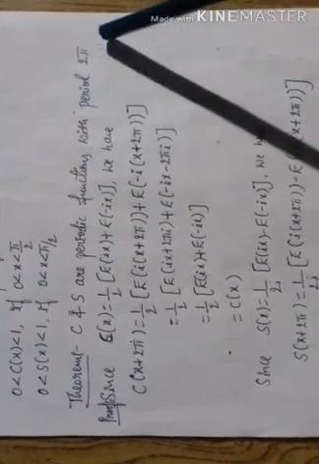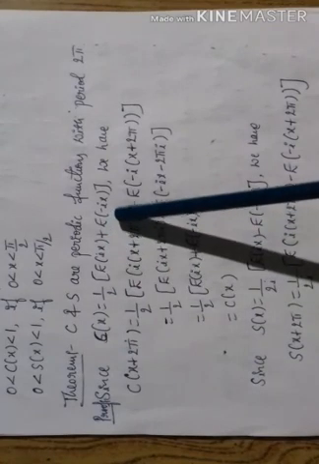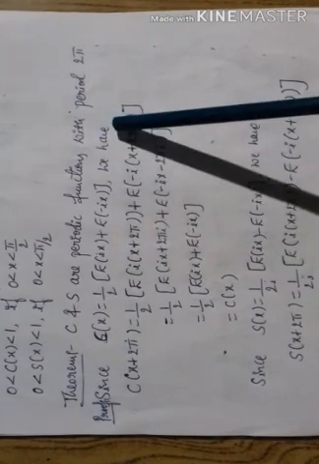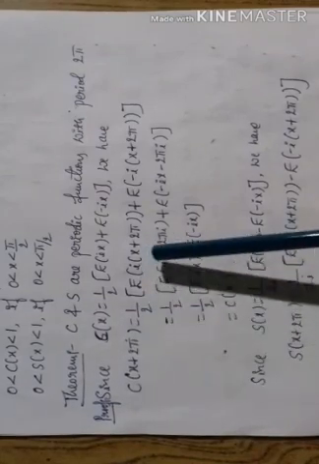Theorem: c and s are periodic functions with period 2 pi. Proof: since c of x is equal to 1 by 2 into e of ix plus e of minus ix, we replace x by x plus 2 pi.